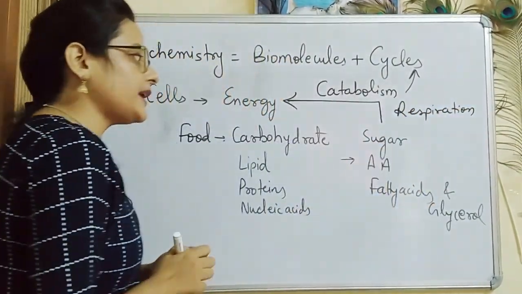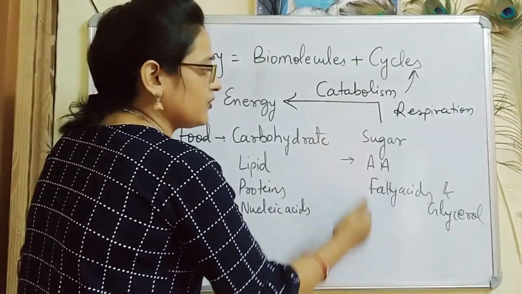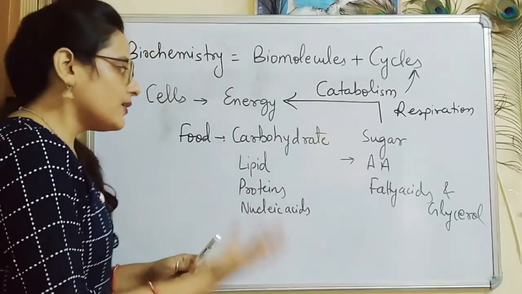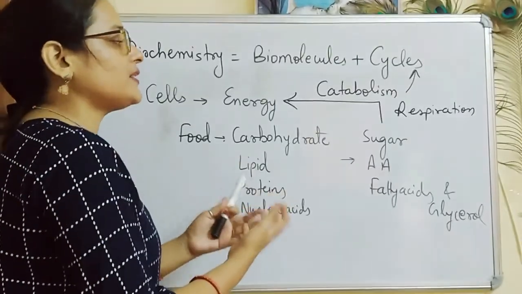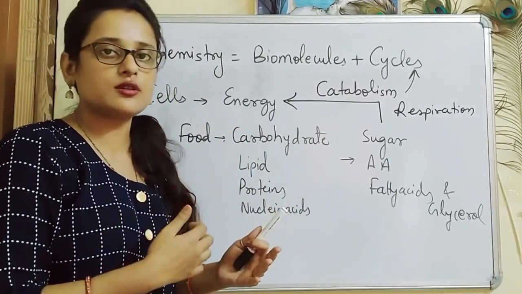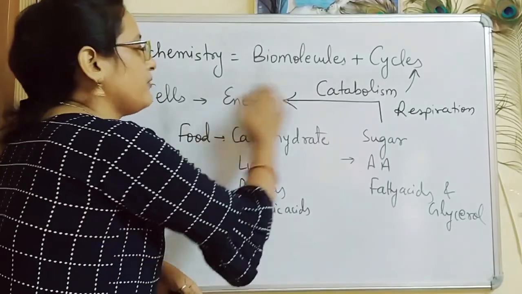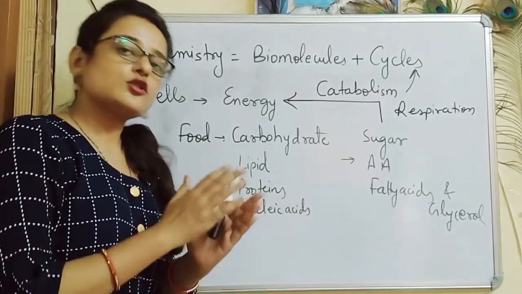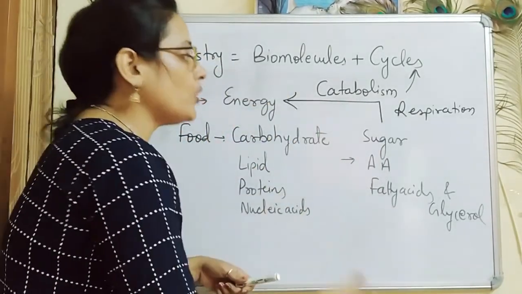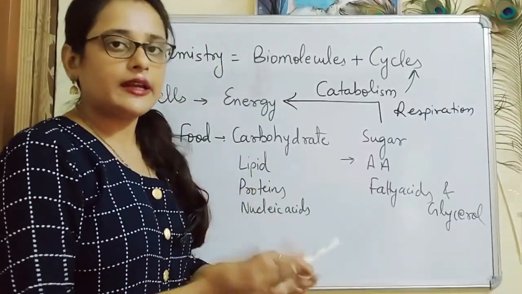Similarly, sometimes we need to form these molecules for our cell. As we cannot take everything from food, our cell requires different types of carbohydrates or sugars, and different types of proteins and amino acids. We cannot obtain everything from food. So cells produce their own biomolecules when and wherever it is necessary.